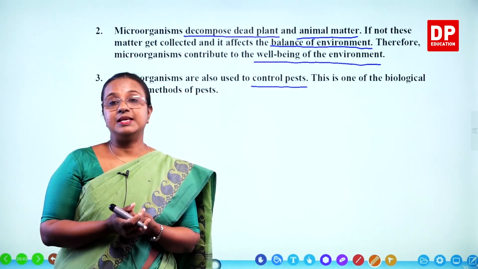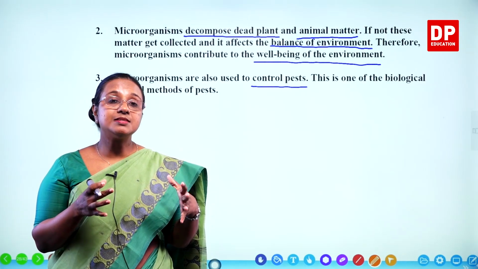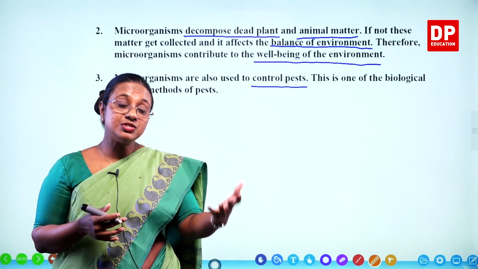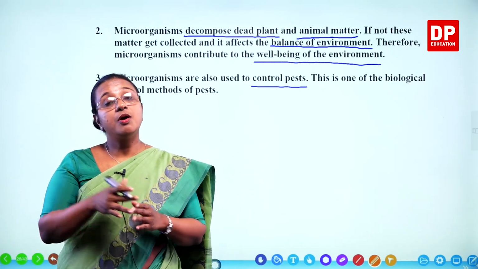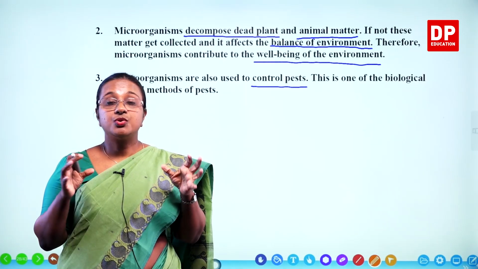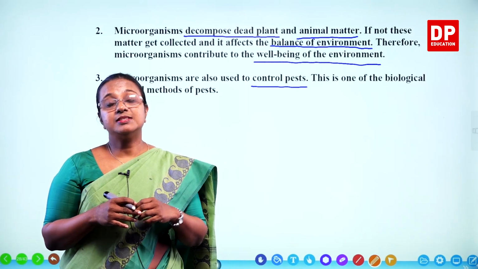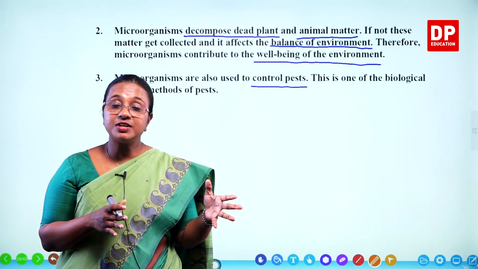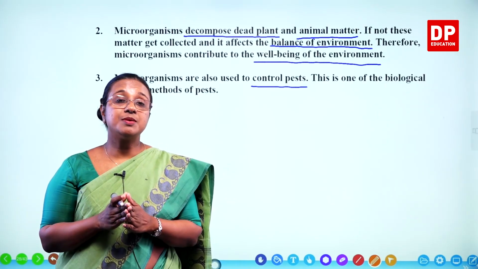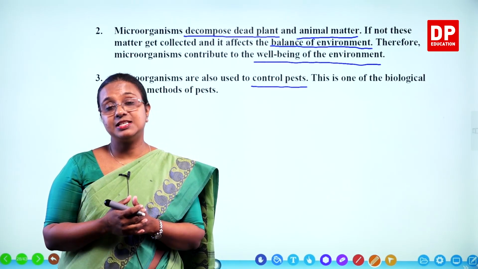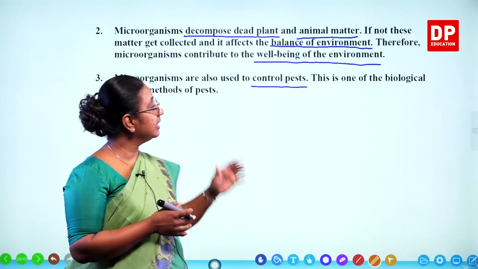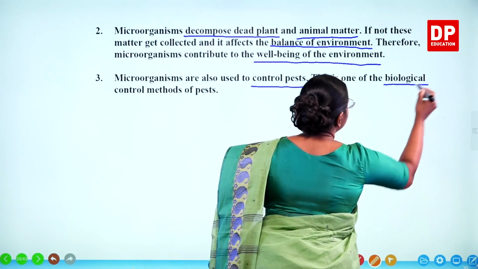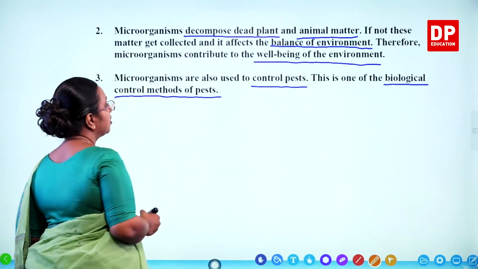Now, pest. When we say pest, pests are organisms like insects or some other organism that can destroy the growth of another crop or another organism. So here a microorganism is used to control pests. There are different ways of controlling pests, but if you use a microorganism, that is a biological organism. Therefore, we call it the biological control method. This is one of the biological control methods of pest.